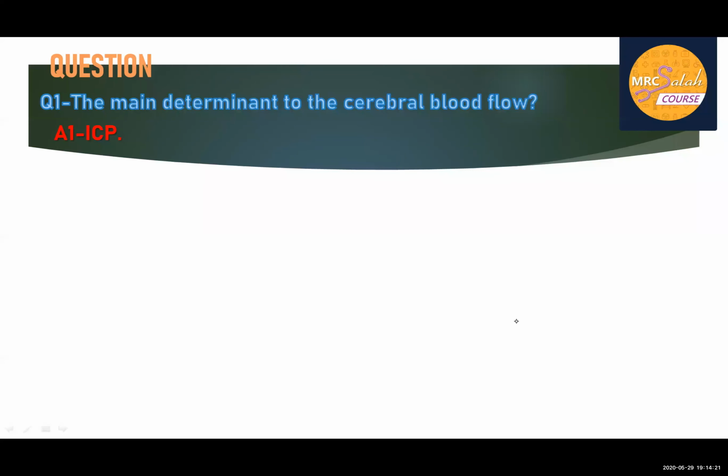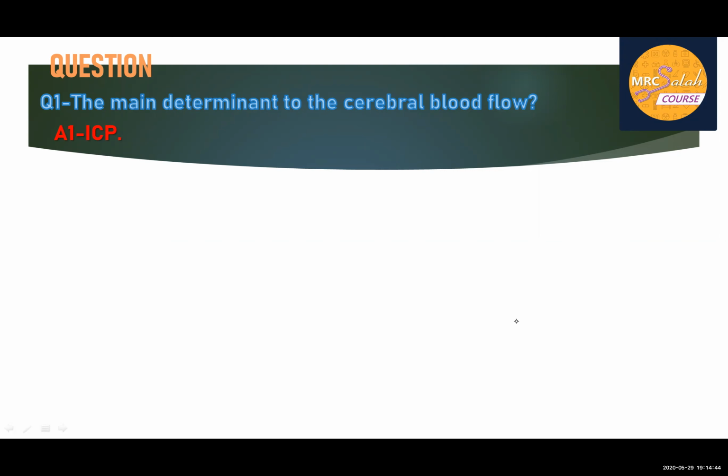How to maintain CPP? By two parameters: MAP, mean arterial pressure, and intracranial pressure. So you should increase MAP to improve the perfusion, and decrease intracranial pressure to improve the perfusion. This topic is very important and will be discussed in detail.